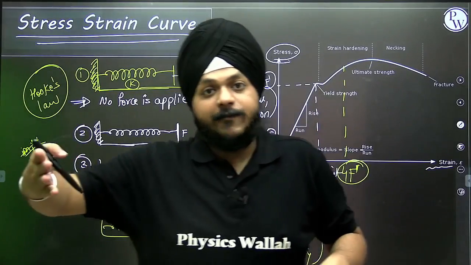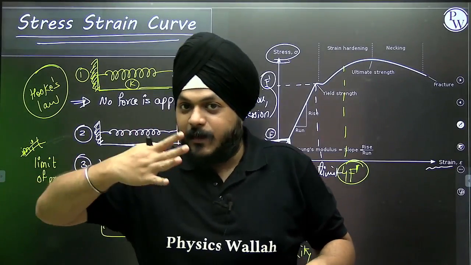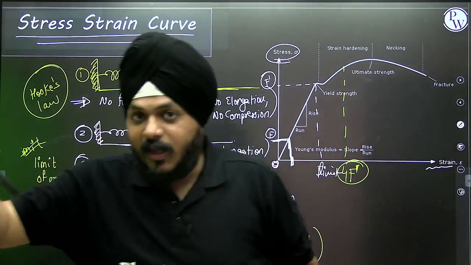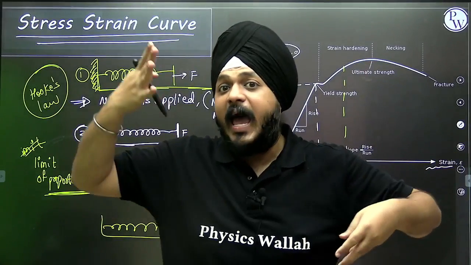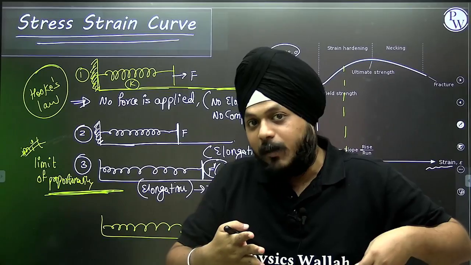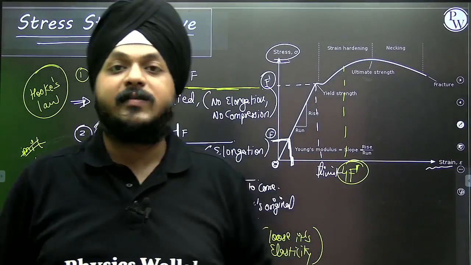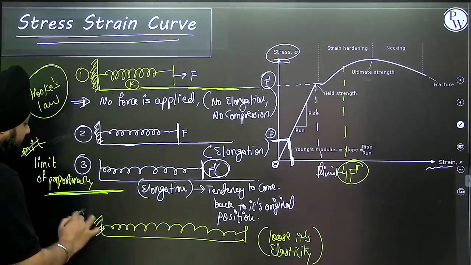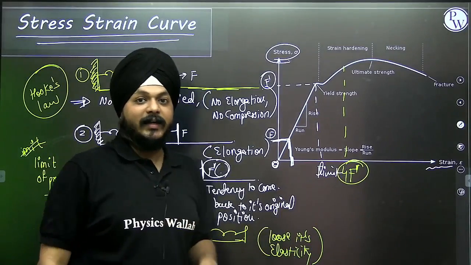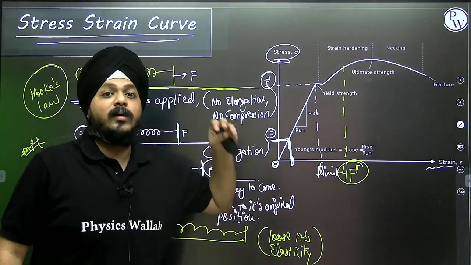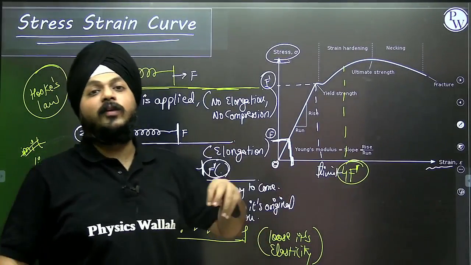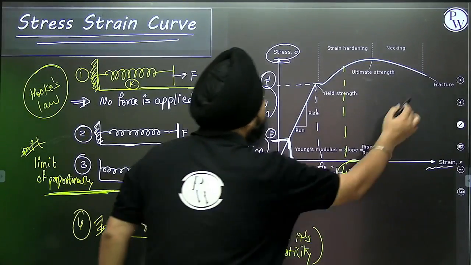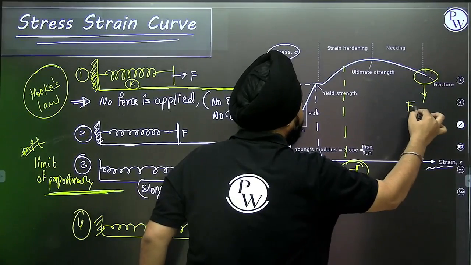So if the spring loses its elasticity, it means we are crossing the limits of proportionality and Hooke's law fails. Within the limits of proportionality, the spring has a tendency to come back to its original position. Hooke's law is valid, everything is fine, the graph is a straight line. Now, this is the fourth step. Beyond this, the spring has lost its elasticity. Now we are applying a value of force that is quite high, and there occurs the fracture point.